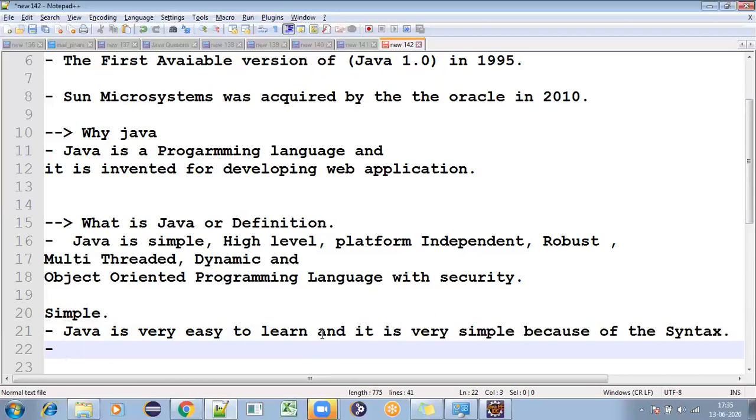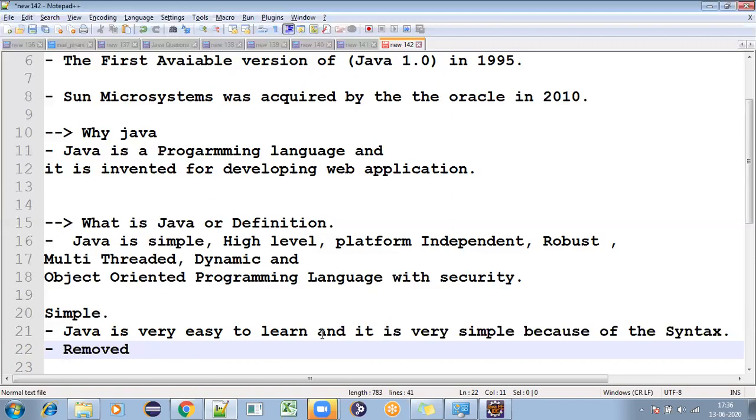Why is it easy if you know C or C++? In C and C++ there are some complicated concepts compared to Java. Those concepts are removed here.